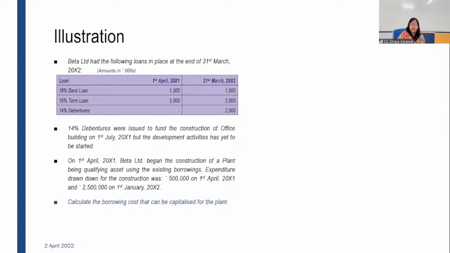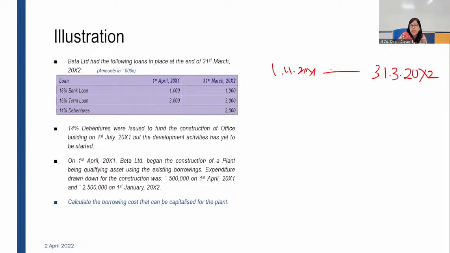For the 14% debentures, information is given. They were issued to fund the construction of an office building on 1st July. But the development activities are yet to be started. It means the loan was taken on 1st July. Sorry, not the mid of the year, because it is a financial year from April X1 to 31st March X2.